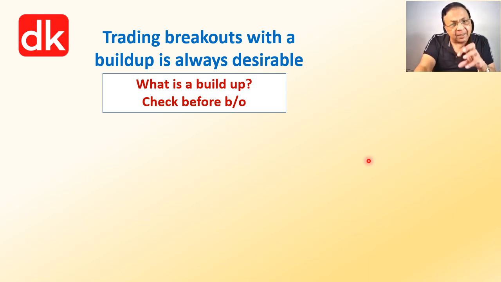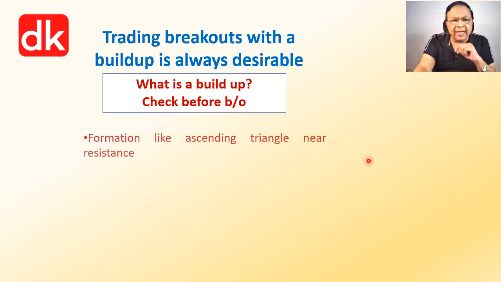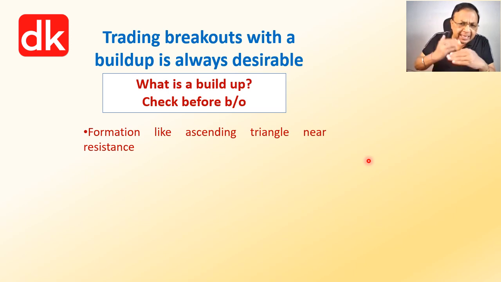And second, if there is a build-up, what kind of build-up possibility is there? The first thing could be, as the price moves towards the resistance area, as per the formation on the chart, there will be some kind of triangular pattern, especially an ascending triangle, before the breakout takes place.